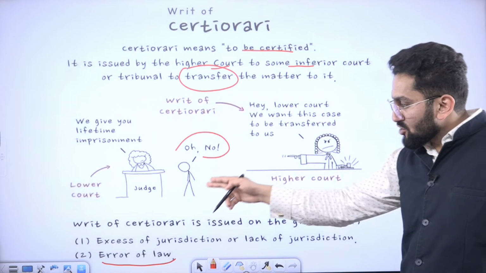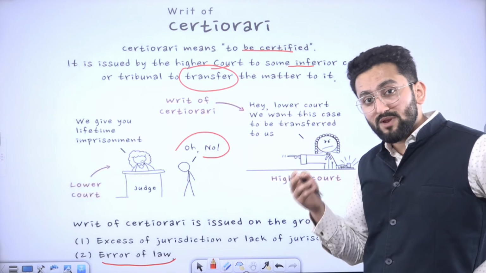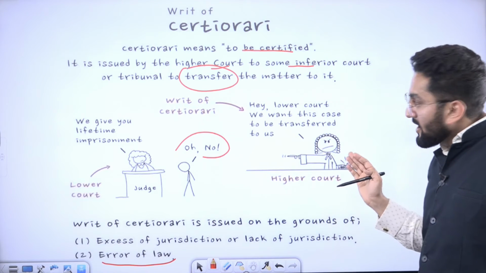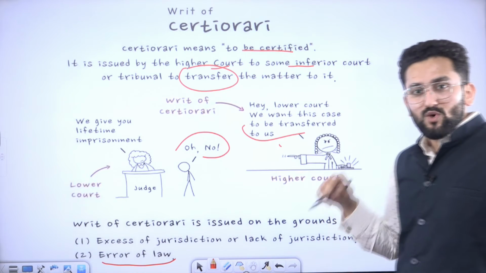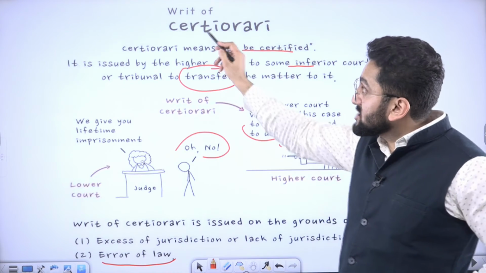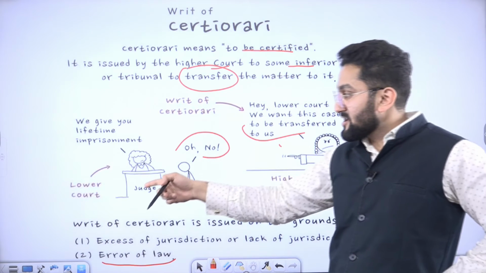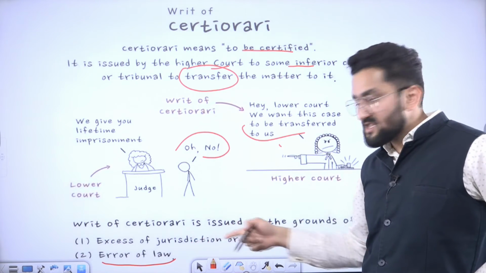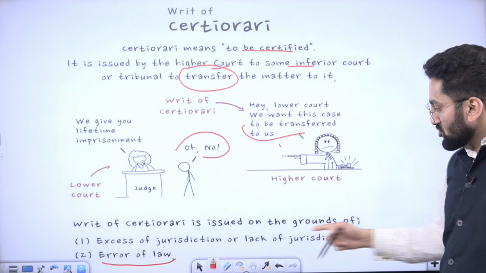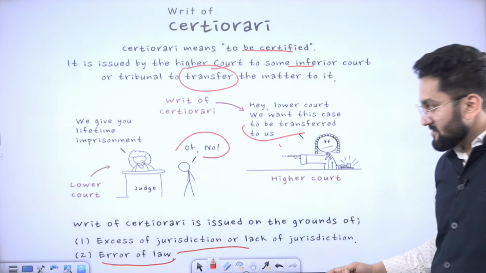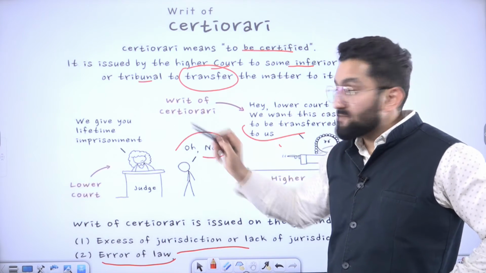So in this case, the advocate of this person can go to a higher court. When I say higher courts, they are the Supreme Court and High Court, right? So now the higher court will say, hey lower court, we want this case to be transferred to us. So please remember, in case of certiorari, there is transfer of the case, because the higher court says that you are not capable because you have made these mistakes. So we are going to look into this matter. Writ of certiorari is issued on the grounds of excess of jurisdiction, meaning you have gone beyond the periphery.